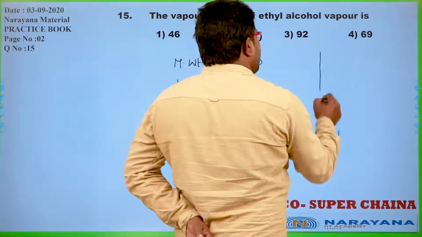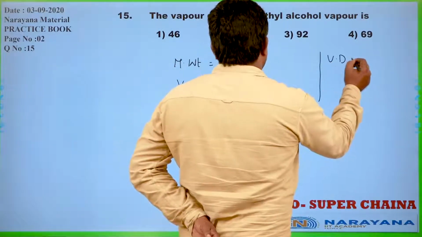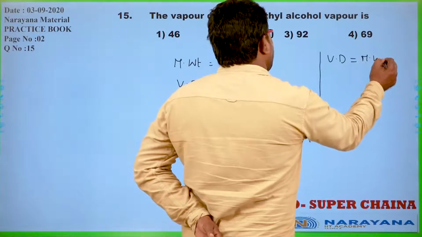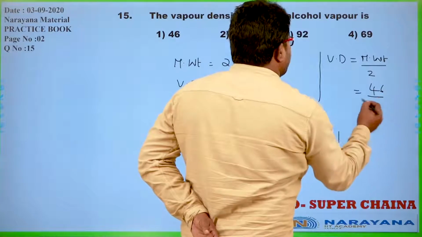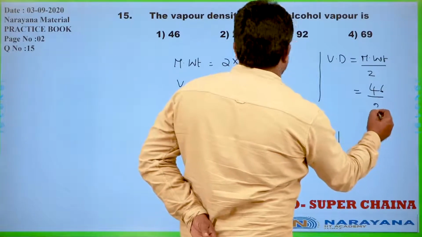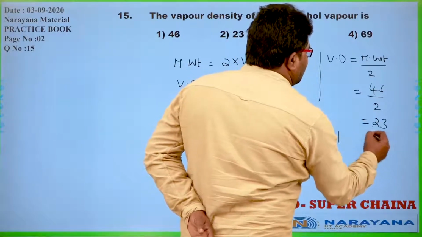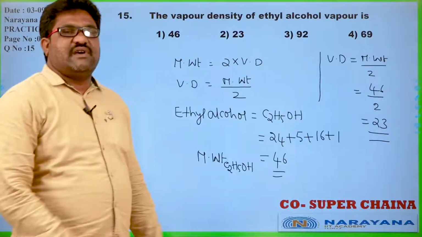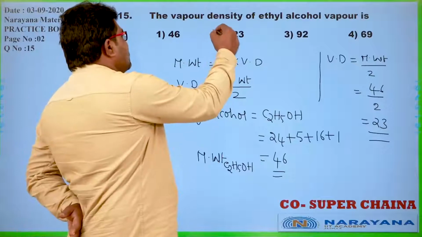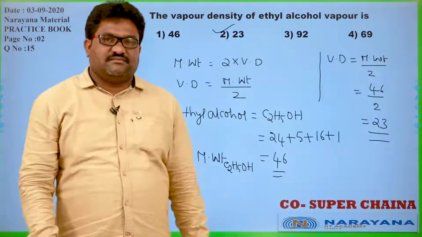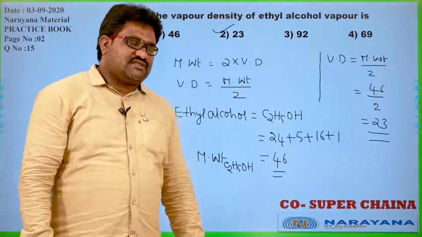Now, vapor density is equal to molecular weight divided by 2, that is equal to 46 divided by 2. How much it is? 23. Vapor density is equal to 23. Now, among the given options, second option is the correct one. Let us go for the next question.